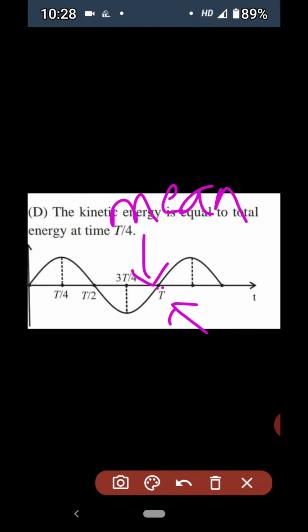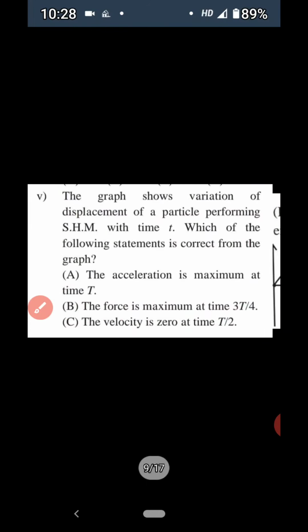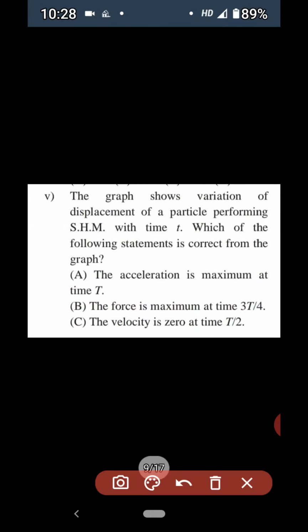So at time t the particle is at mean position, and what is the statement? Acceleration is maximum at time t. So let us check whether that acceleration is maximum or minimum at that time t, means at mean position. We know that we have just written, at mean position acceleration is minimum. So this statement is wrong. Now let us see the second statement.